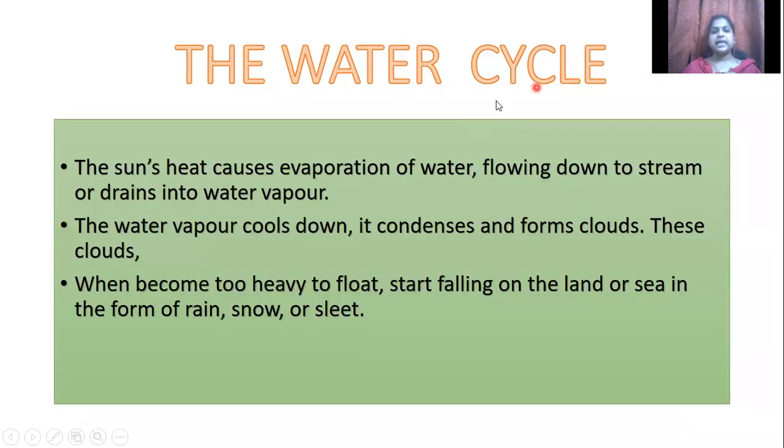Okay, in the water cycle, first of all, you should analyze what is in the water cycle. The sun's heat causes evaporation of water flowing down the stream, and it turns into water vapor. The water vapor cools down, condenses and forms clouds, and when these clouds become too heavy to float, they start falling on the land or sea in the form of rain, snow, or sleet. So this is the water cycle.